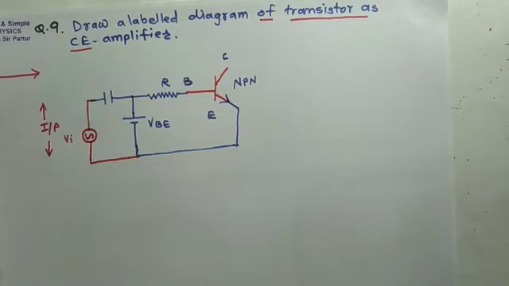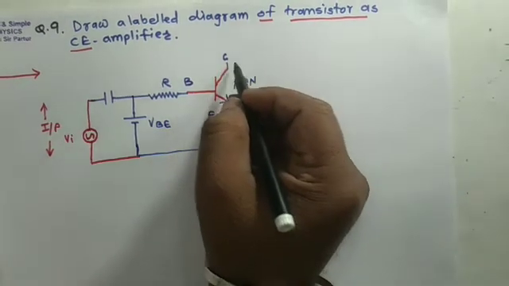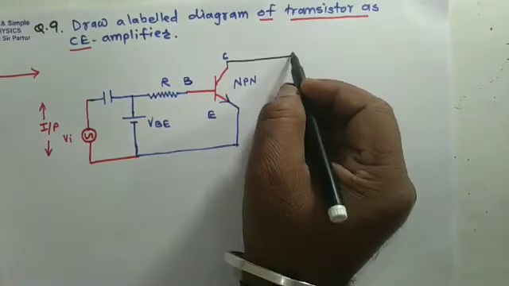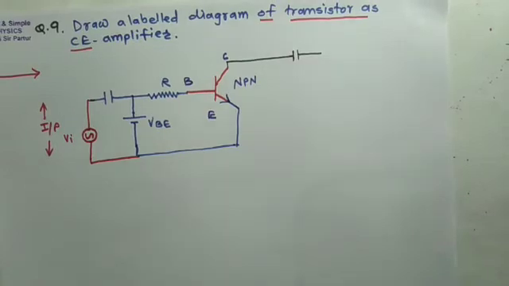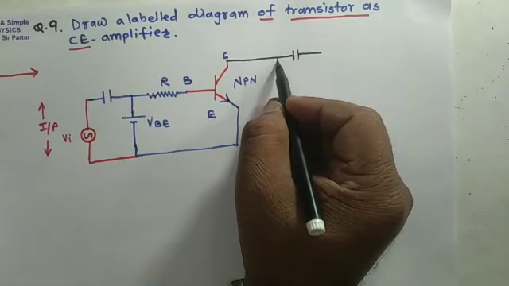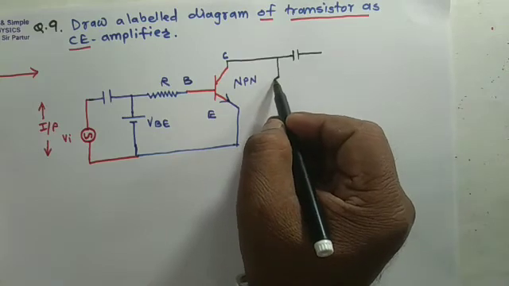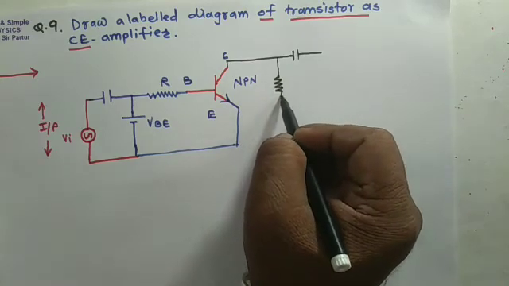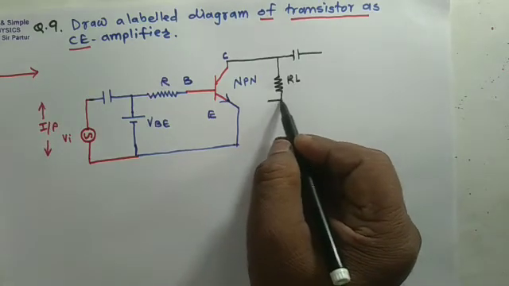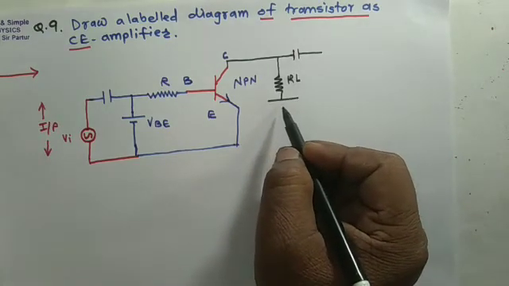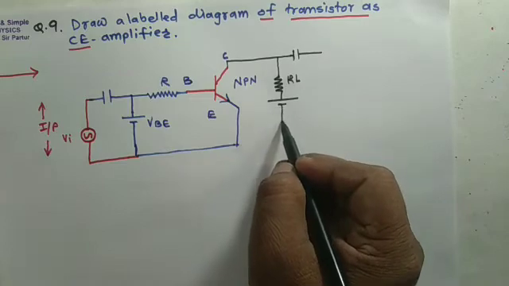So here, a capacitor is connected to collector, and across collector and capacitor a load resistance is connected through a battery for collector and emitter.